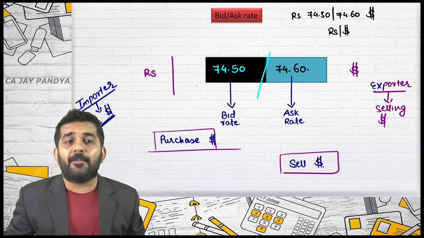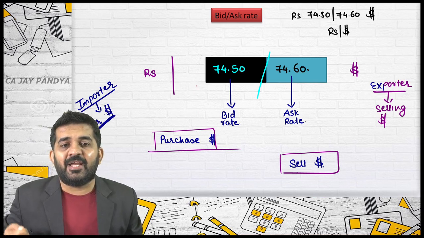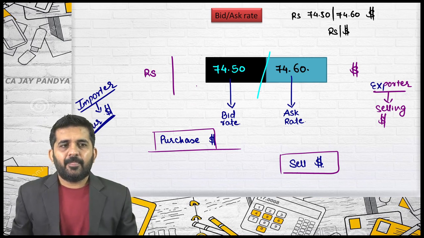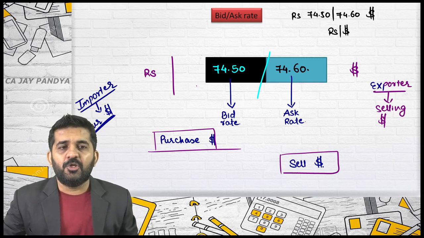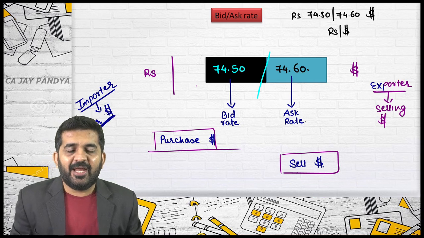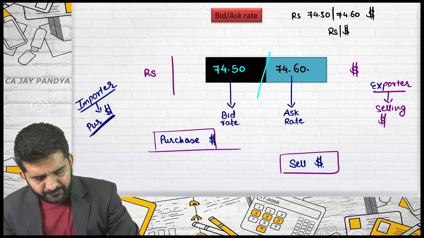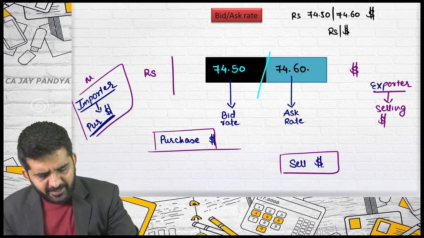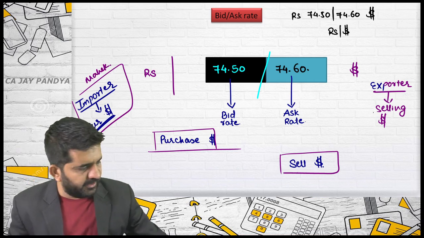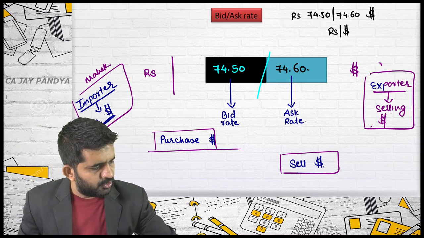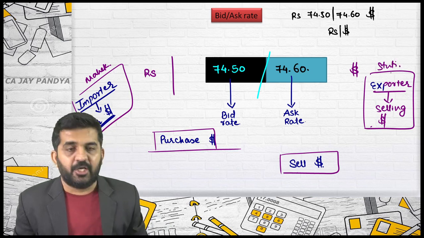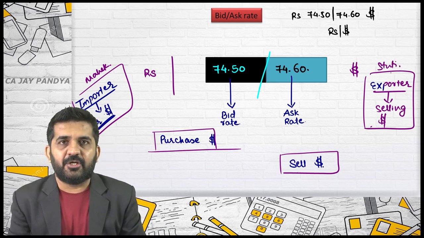You are not a bank. You are an importer and exporter. You want to purchase dollar and sell dollar. Mehak is an importer. She will have to purchase dollar. Stuti is an exporter. She will have to sell dollar. I have intentionally written them on different sides.